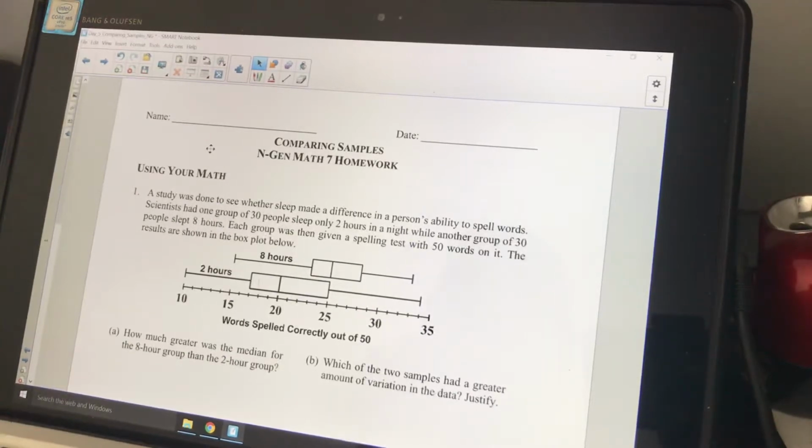This is the Next Gen Math 7 homework questions. Only 3 today, but there's lots of little different parts. All right, I love this lesson. We're comparing samples, looking at 2 different groups. They do it with some box plots, okay?